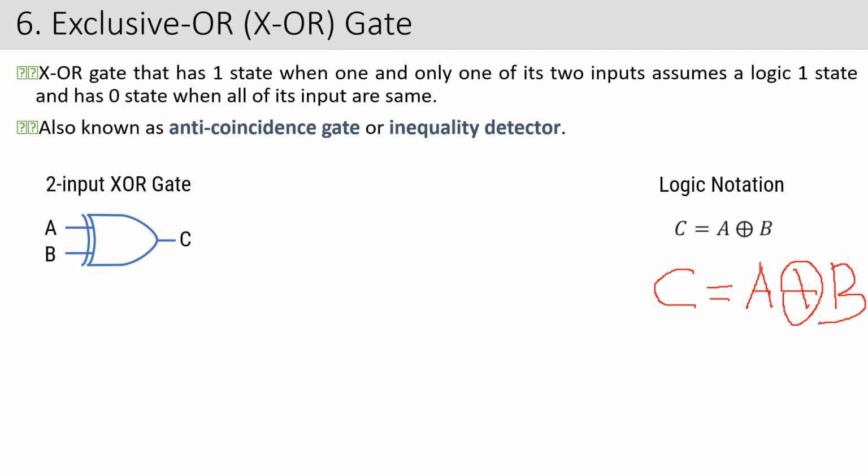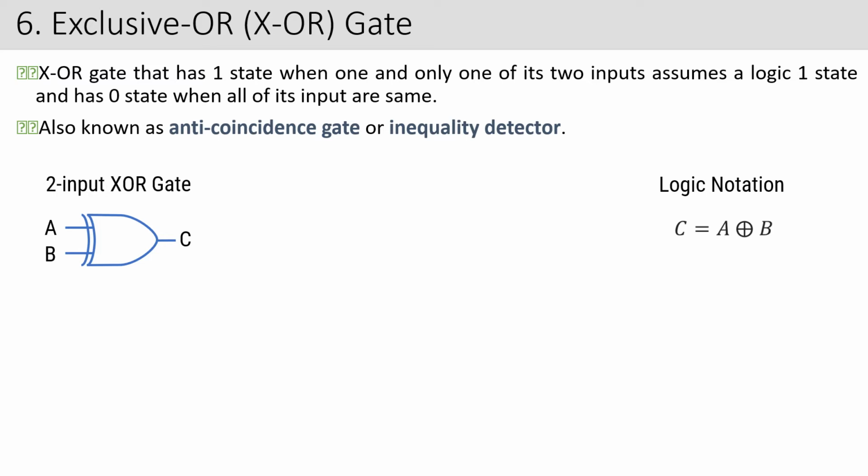Okay, it is no longer OR gate. It is now exclusive OR gate. You should keep this in mind, because we may tell you to write down the logic notation for an OR gate or an exclusive OR gate. So you should know the symbol for an XOR gate, which I have given here, and the symbol for an OR gate. All these things are very important from the theory point of view as well as from the practical point of view, because in practicals you are going to get these types of questions.